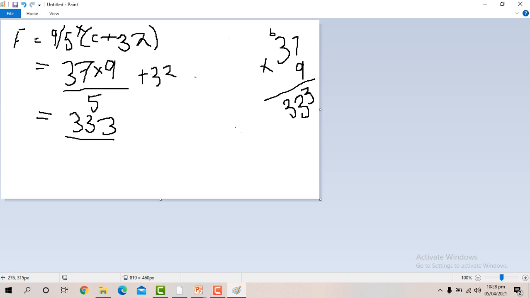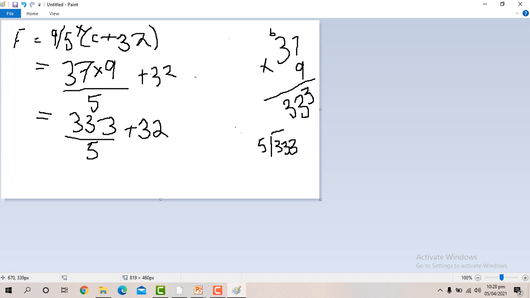Divided by 5, and plus 32. Now after multiplication I have to do the division. 333 will be divided by 5.